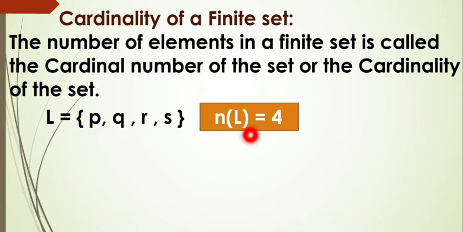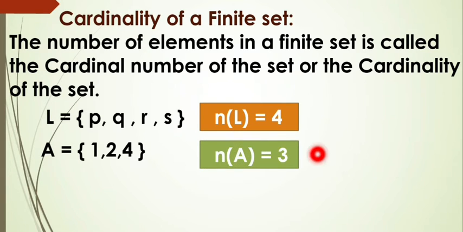n(L). This is read as n of L, that means number of elements in set L. So n bracket the set L we have to write, which is equal to 4. That means n(L) is equal to 4 means the number of elements in set L is equal to 4. And see the next one, that is A is equal to {1, 2, 4}. Here clearly we can say that there are 3 elements. So n(A) is equal to 3. So the cardinality of the set A is equal to 3. Like this we have to write.